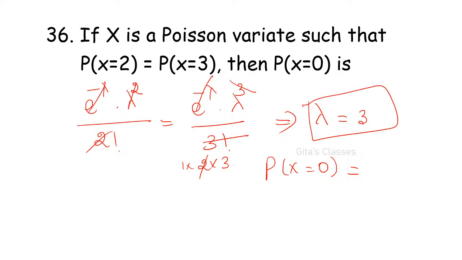Yes, ma. Very good. Wow. Super. E power minus 3. Yes, very good. All of you got it. Uma Reddy, lambda is equal to 3 is correct. Nagalakshmi, lambda 3 is right. Dinesh, e power minus 3 is right. Charita, e power minus 3 is right. Very good. Uma Reddy, e power minus 3 is right. Very good.